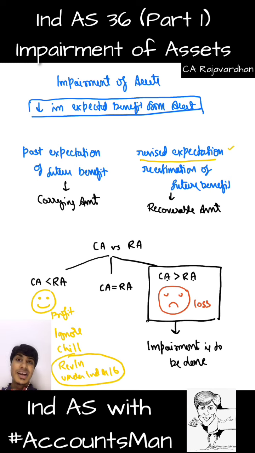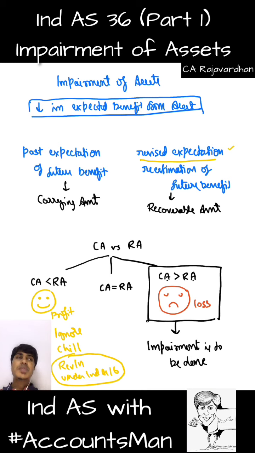You might say, sir, why can't I do it under revaluation here? No, there is a separate standard, impairment. It is not revaluation. There is a decrease in the entire value of the asset. It is not like an expected decrease. It is a very sure shot. There are a lot of indicators, not just internal but external. We do revaluation of the asset only when we have a feeling. Here it is more than a feeling. It is sure shot.